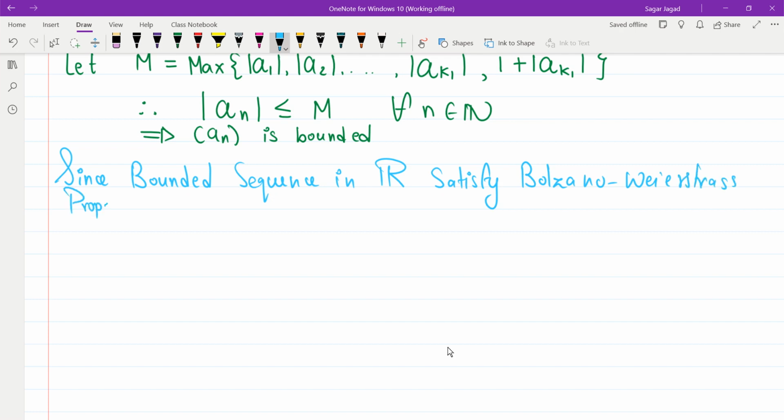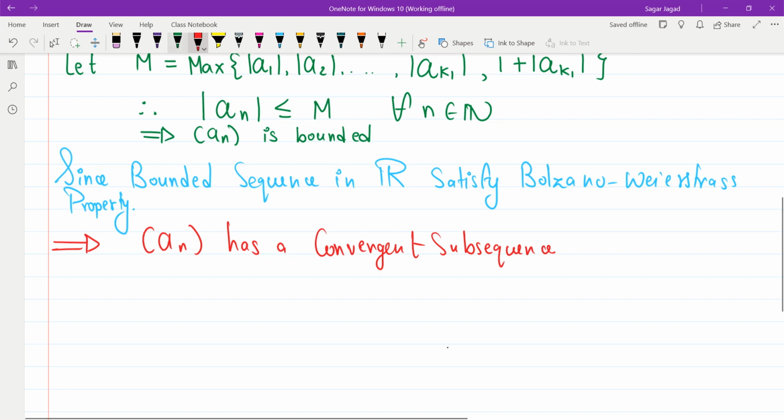What is the Bolzano-Weierstrass property? It tells that every bounded sequence in R has a convergent subsequence. This implies (a_n) has a convergent subsequence.